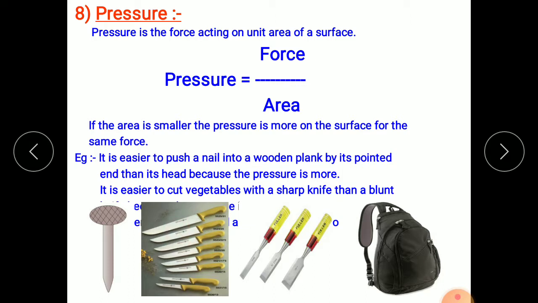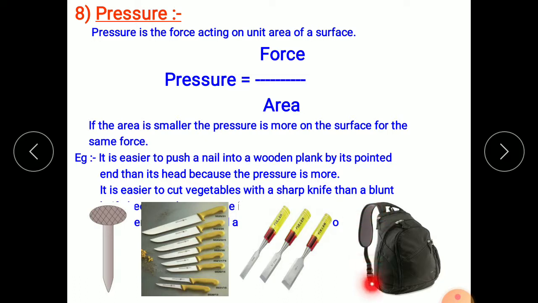So whenever you push that knife to cut the vegetable, due to this less area of contact, the force is divided over a small surface. That's why it creates more pressure and you are able to cut the vegetable. When these cutting tools become blunt, then you have to apply more force. Okay, that's why every cutting tool is sharpened.